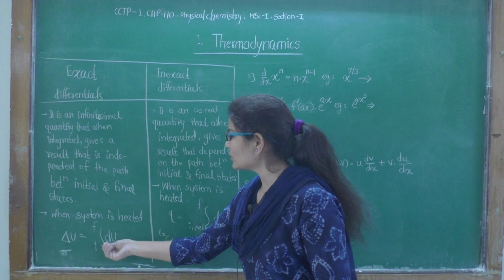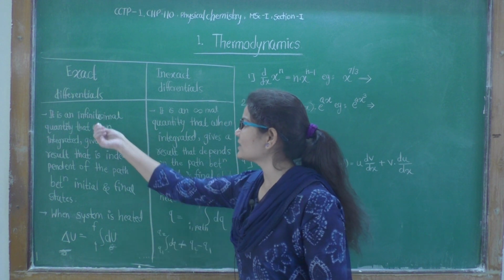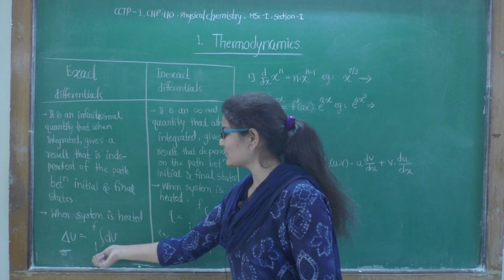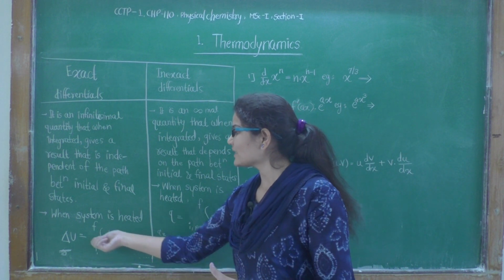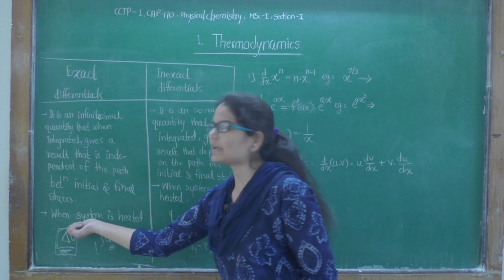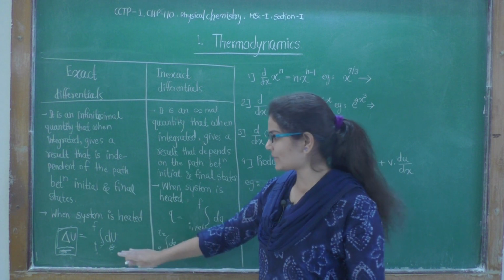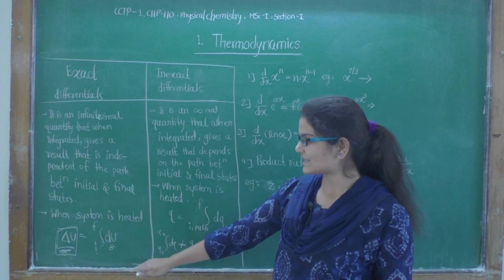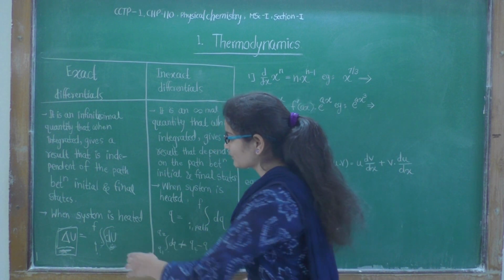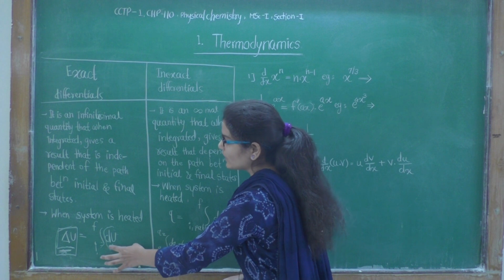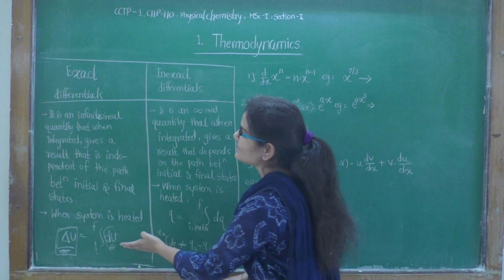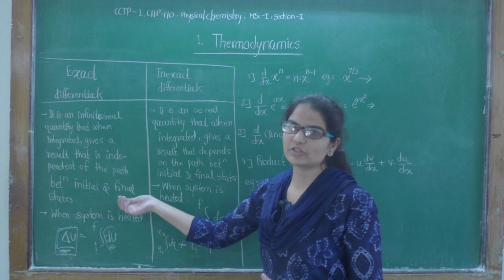So this infinitesimal small quantity of internal energy, when integrated between initial and final state, will give this value, which is independent of the path between initial and final state. That means this is the exact differential. If we integrate dU between initial and final state and we get a state function, then we can say that dU is the exact differential.